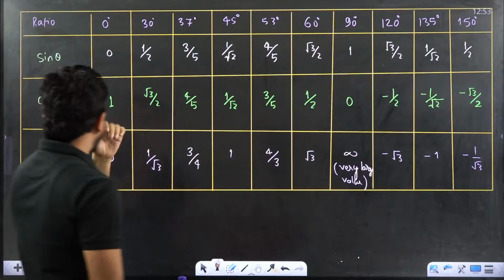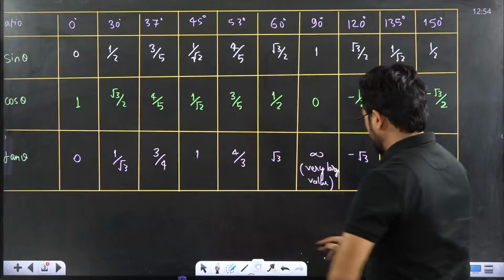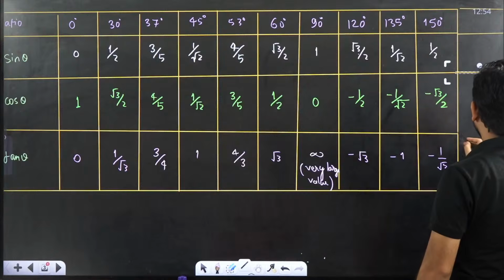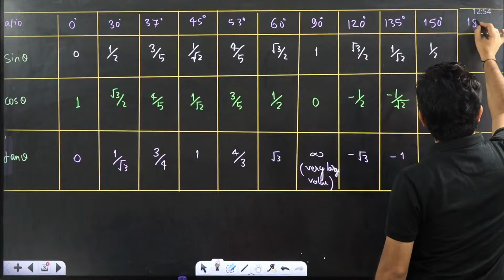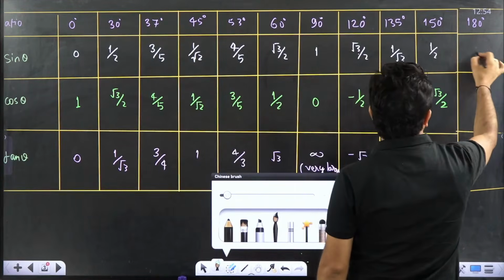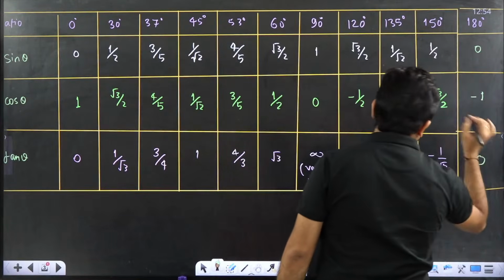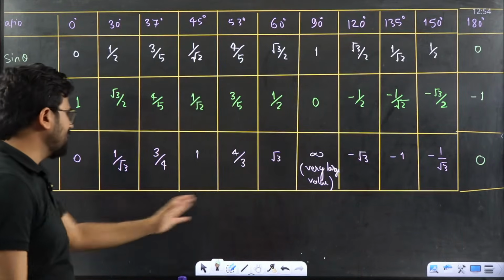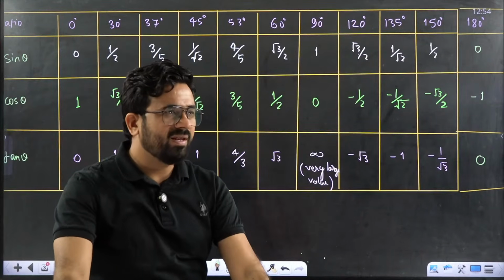Just one more point, I am adding it: the 180 degree, please note it down here also. Sin 180 is 0, cos 180 is equal to minus 1, and tan 180 is 0. This is a very simple thing, you have to understand it. Please note down this table and try to remember. This is a very important table.